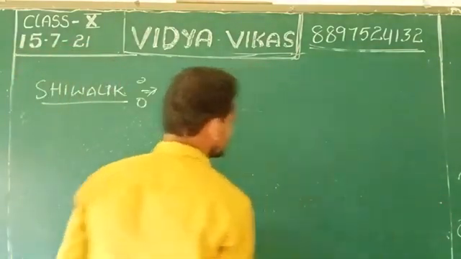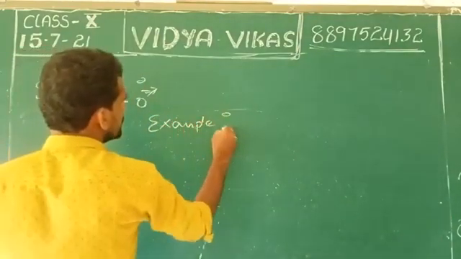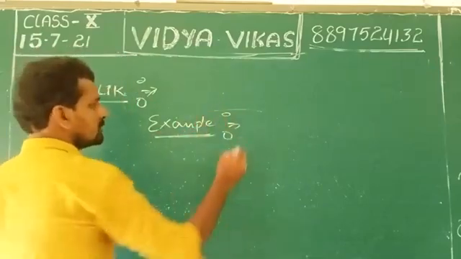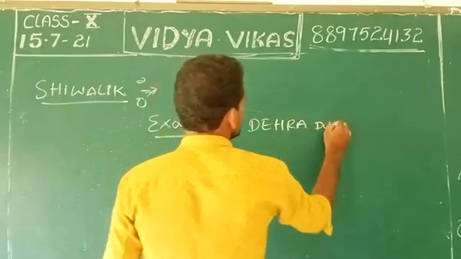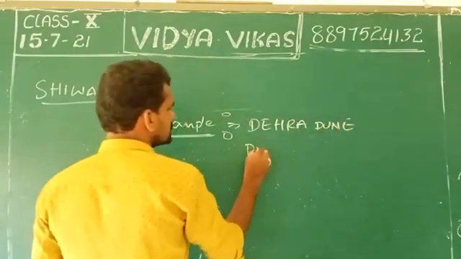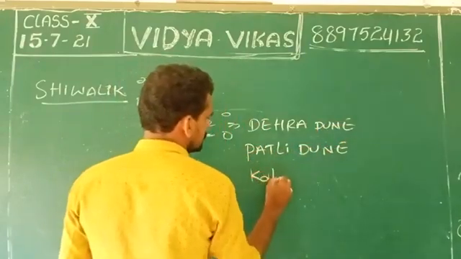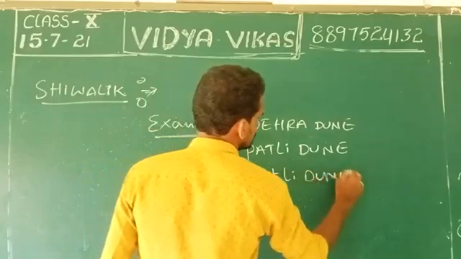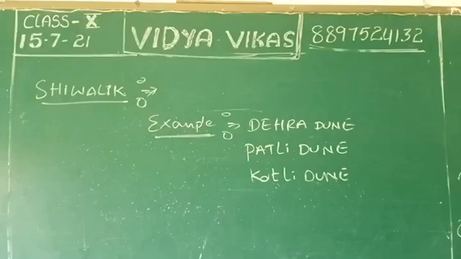What are the examples? Dehradun, and partly Jammu, are the examples for dunes.